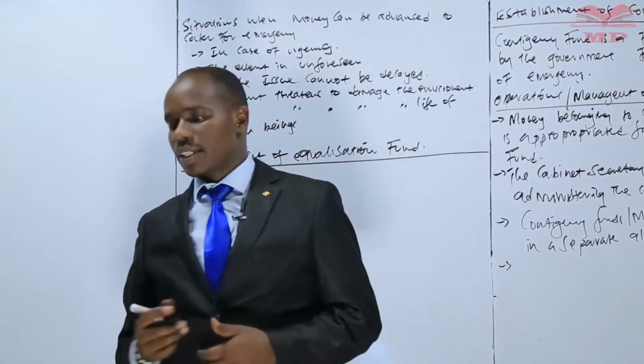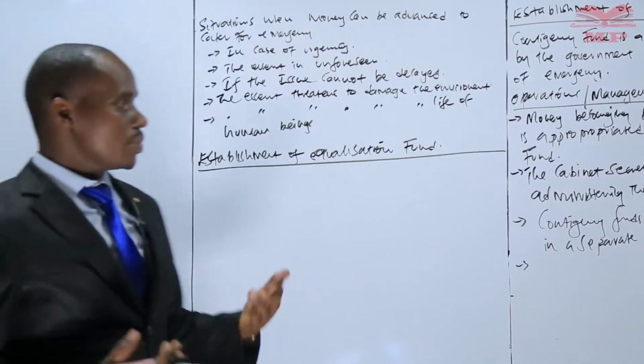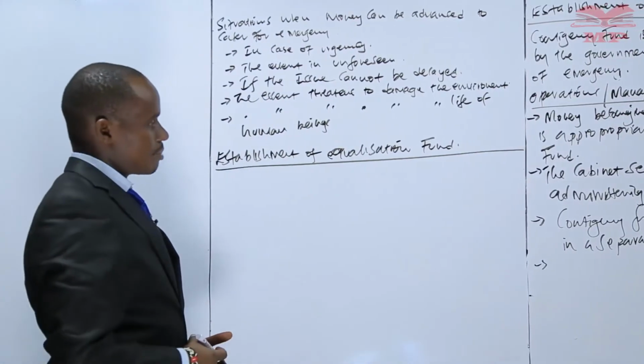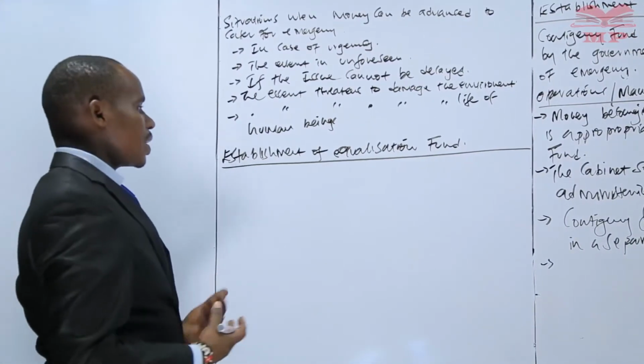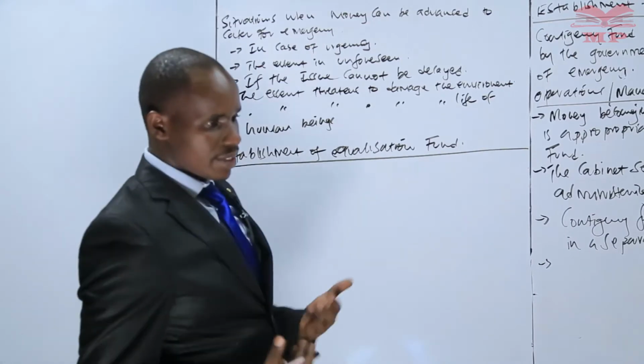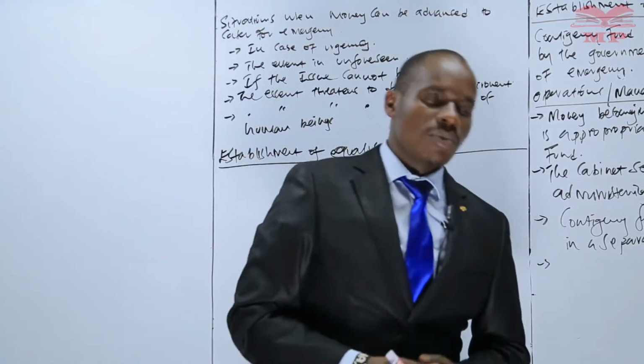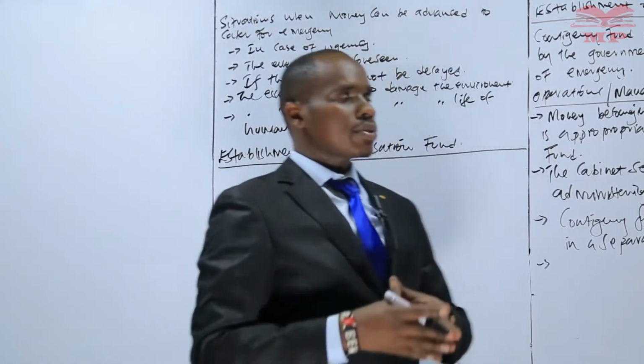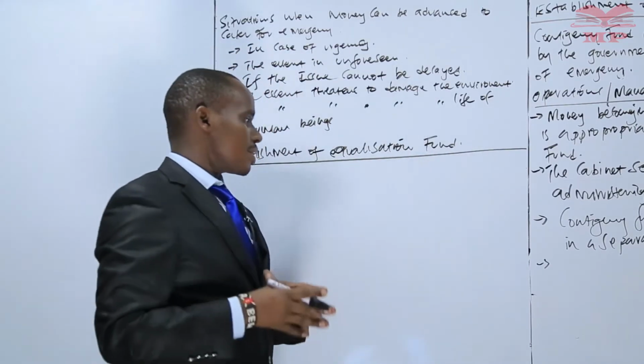What do we mean by equalization fund? When we talk about equalization fund, it is simply a fund that is set aside by the government for the purpose of promoting marginalized areas.